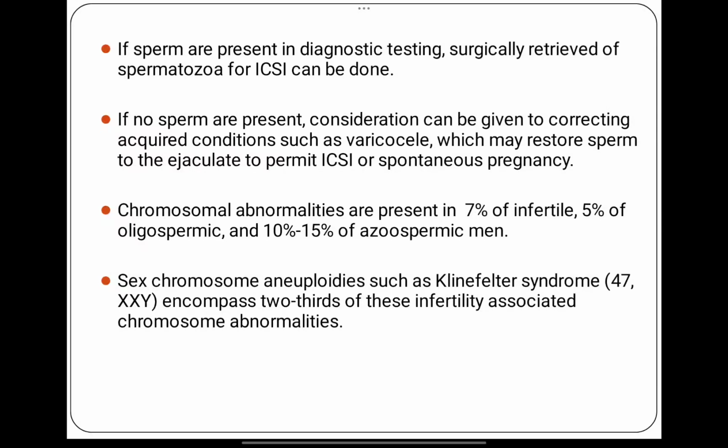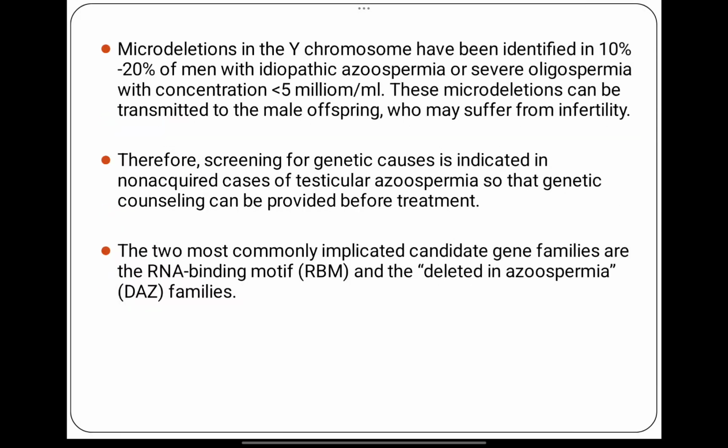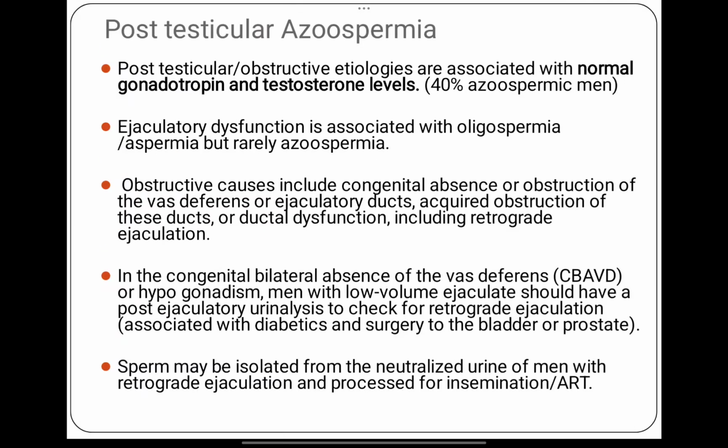It can restore sperm to the ejaculate to permit ICSI and spontaneous pregnancy. Chromosomal abnormalities are seen in 7% of infertile men, 5% of oligospermic and 10 to 15% of azoospermic men. Sex chromosomal abnormality can be Klinefelter syndrome, which is seen in 2/3 of the patients. Microdeletions can be seen, and therefore screening is very important. Now, next we will discuss post-testicular azoospermia.